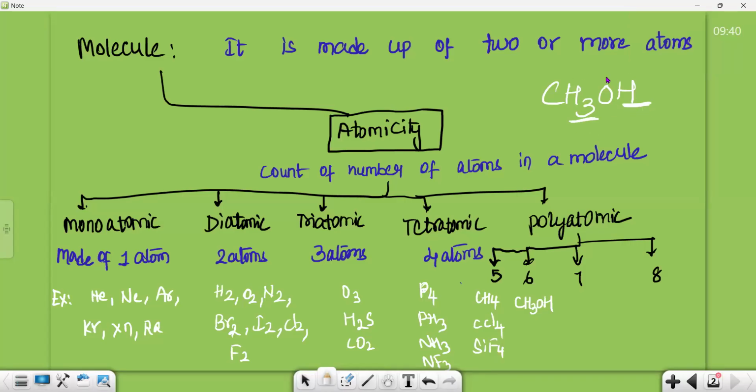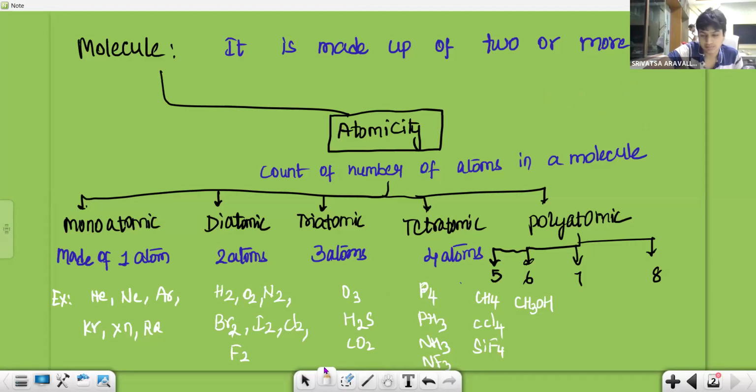They are mentioned separately, but you will study why in further classes. Just see how many H are there. Here there is a subscript of 3, so it is 3. Here there is a subscript of 1, so overall 3 plus 1, it is 4. Now tell me in CH3OH, how many atoms are there overall in the formula?